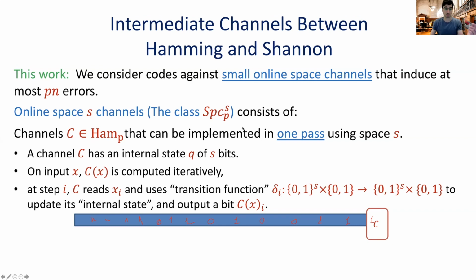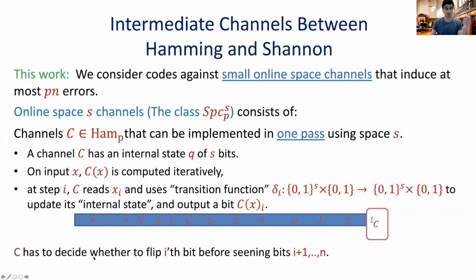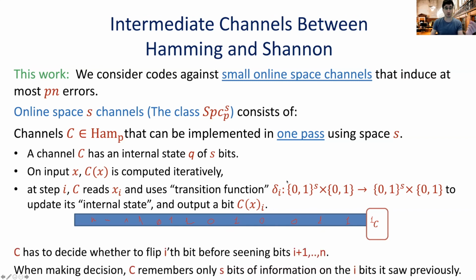So there are two things to note here. First is that C has to decide whether to flip the ith bit even before seeing the rest of the code. So in a sense, it's committed to the error it induces even before knowing what comes after. And the second point is that when making decisions, C remembers only s bits of information of what transpired before it. So if it wants to induce an error here, it doesn't remember everything that came before. It only remembers, say, s bits of information of what happened.